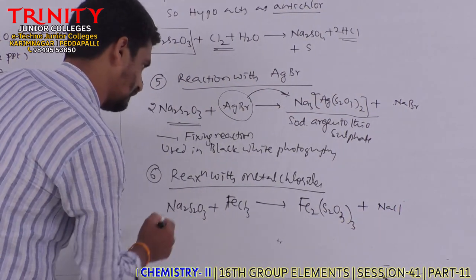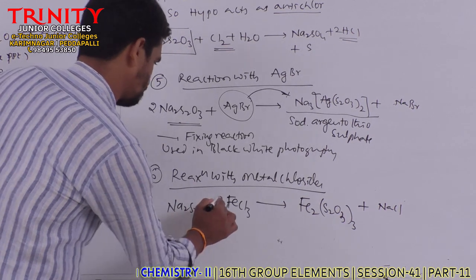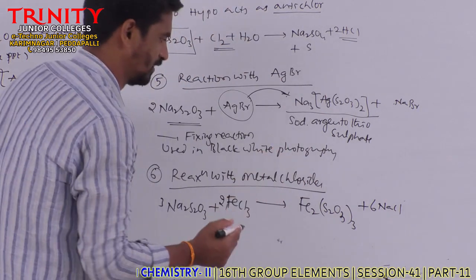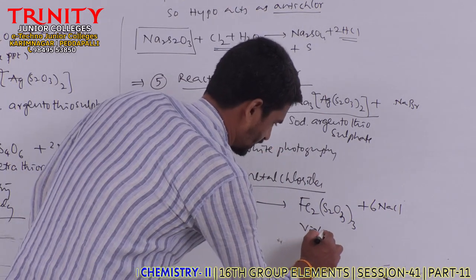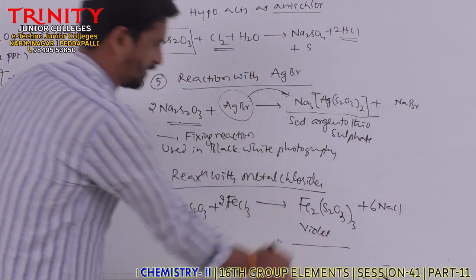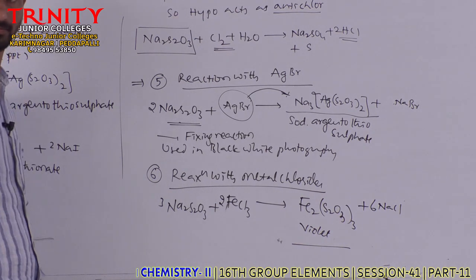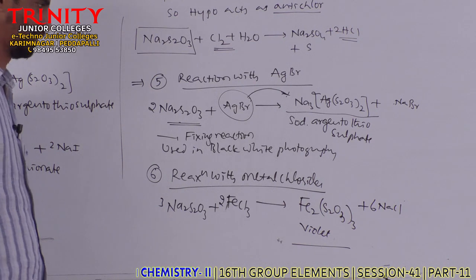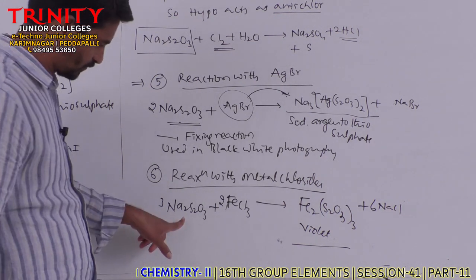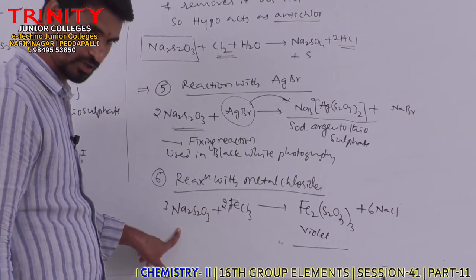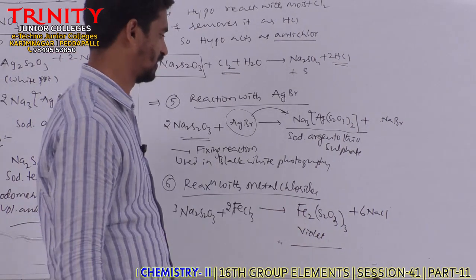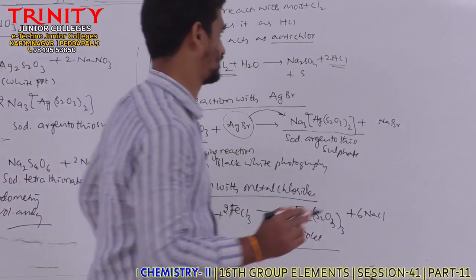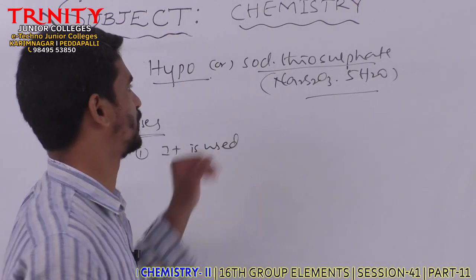Here, 6 NaCl we will get. This will be violet in color. So violet color ferric thiosulfate is formed. This is about reaction with metal chloride, ferric chloride. So when ferric chloride is added to sodium thiosulfate solution, we will get a violet color solution due to the formation of ferric thiosulfate.